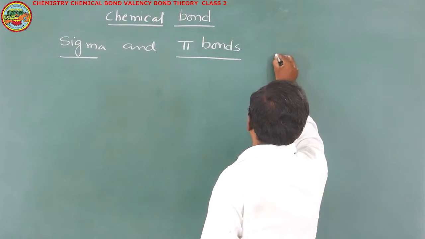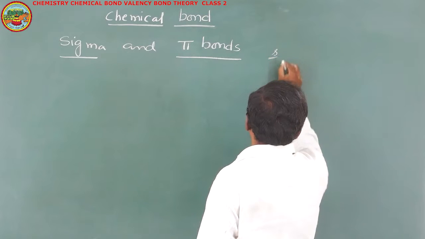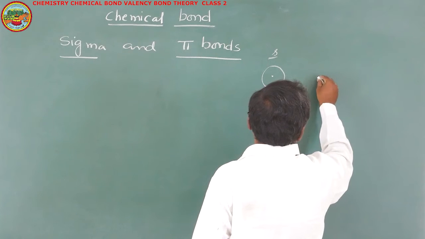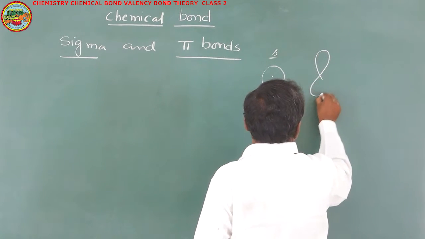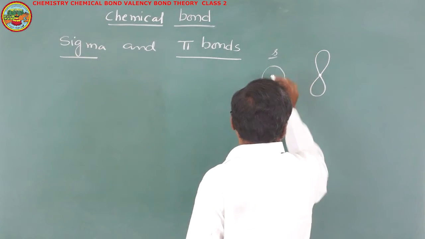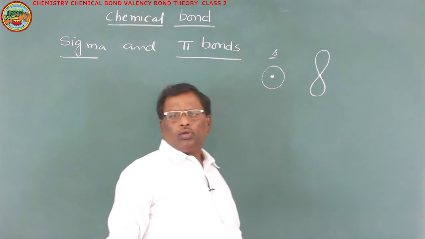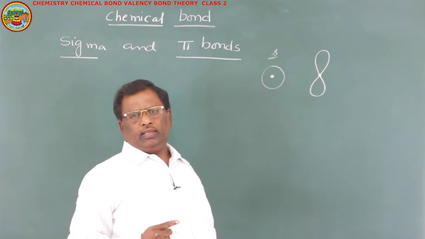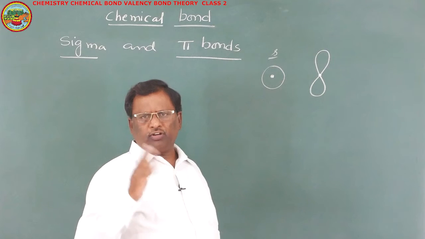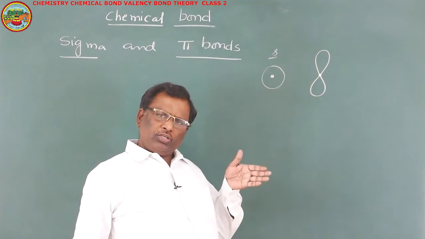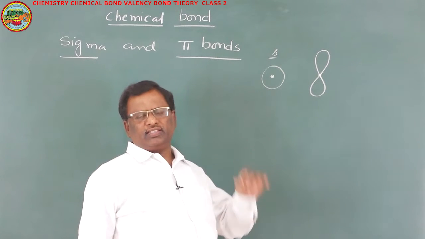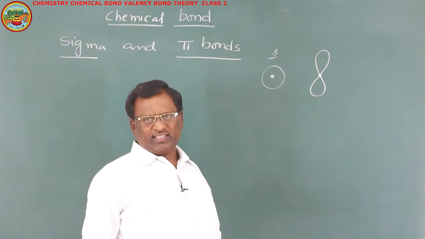For example, if you take s orbital, this s orbital is spherical in shape and p orbital is dumbbell in shape. So here this is the nucleus, position of nucleus, and here this is the position of nucleus. So any line that divides the orbital into two equal parts and which goes through its nucleus is said to be axis.